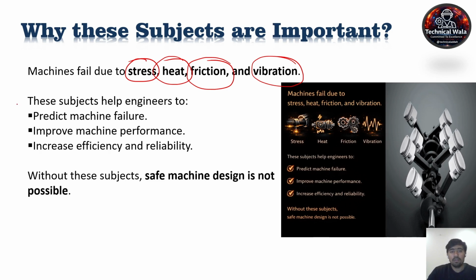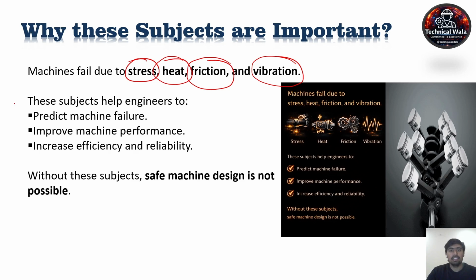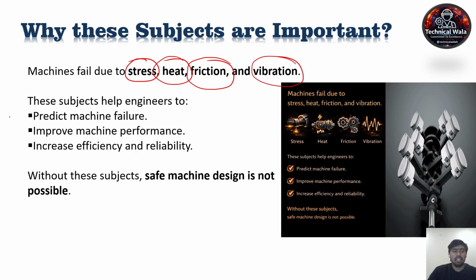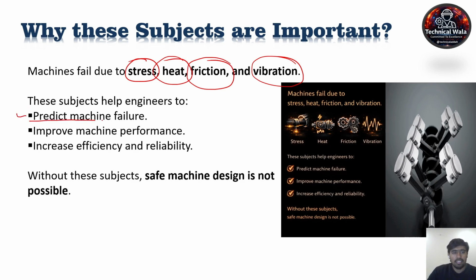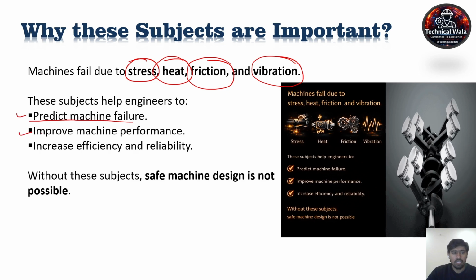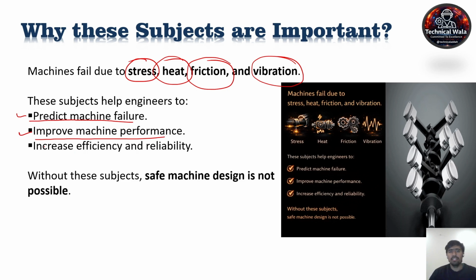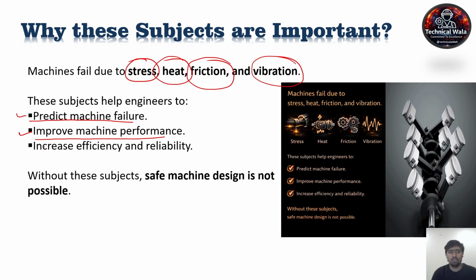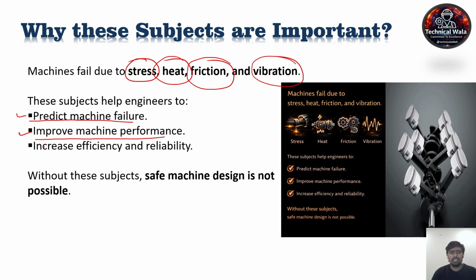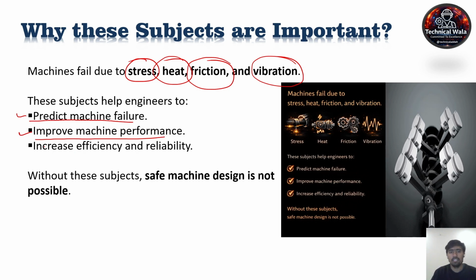So, after studying all these mechanical subjects, engineers are able to predict machine failure, to improve machine performance, and to increase the efficiency and reliability of the machine. So, without studying these subjects, safe machine design is not possible. Even safe operation is also not possible.